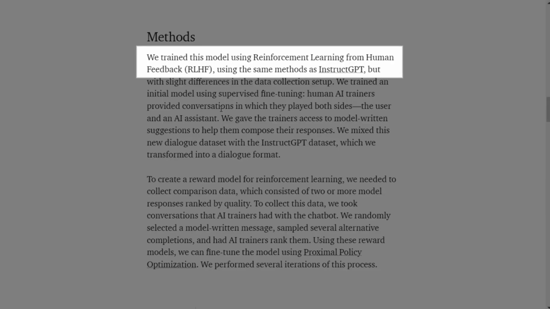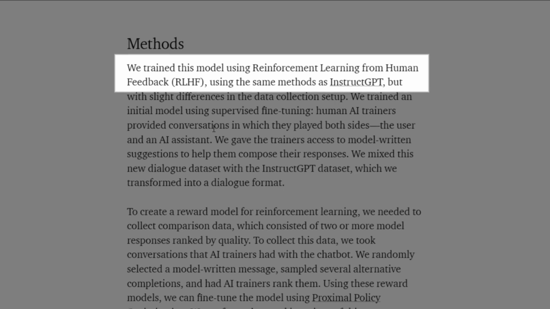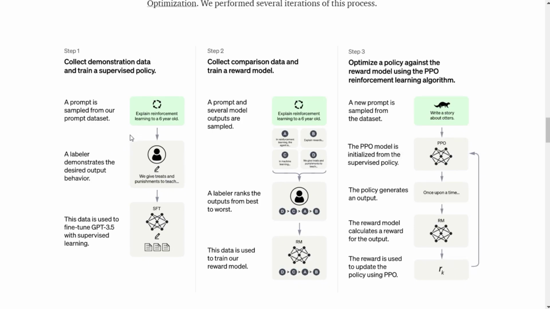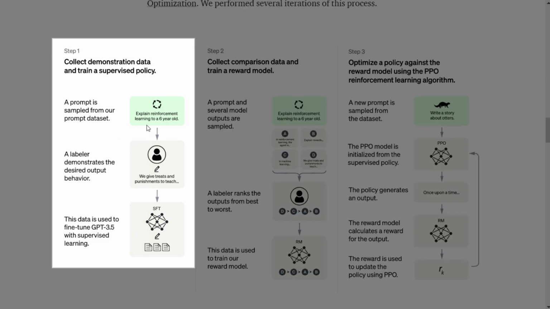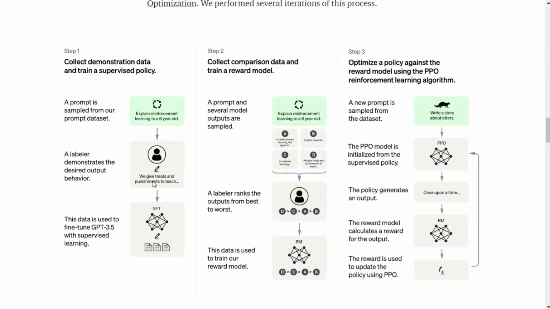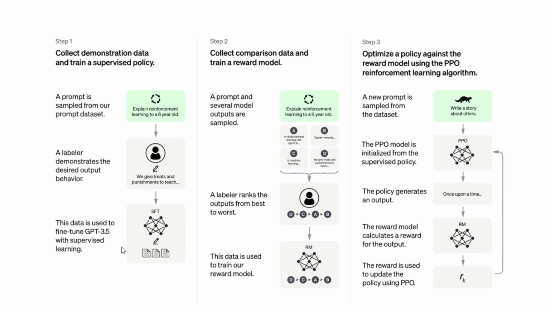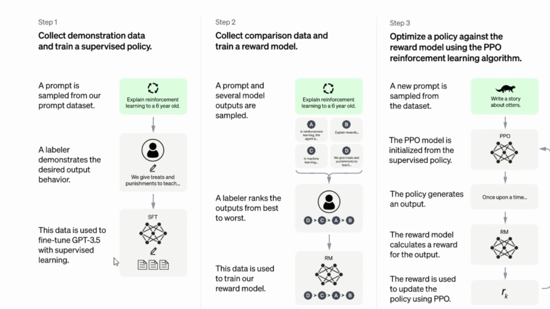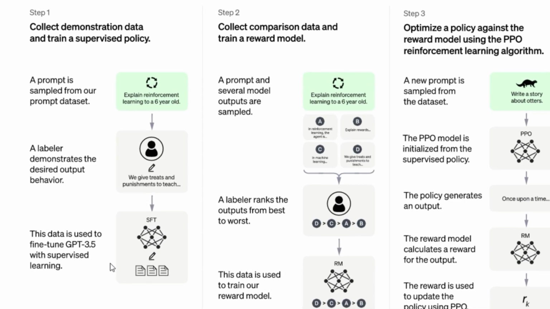ChatGPT is a trained deep learning model which uses reinforcement learning. Let's take an example: explain reinforcement learning to a 6-year-old. The AI labeler will provide the solution, just as we give treats and punishment to teach a kid. That is given manually by humans. This data is used to train the ChatGPT model. Also, there is a reinforcement reward mechanism.